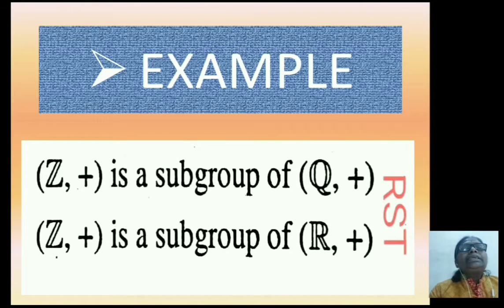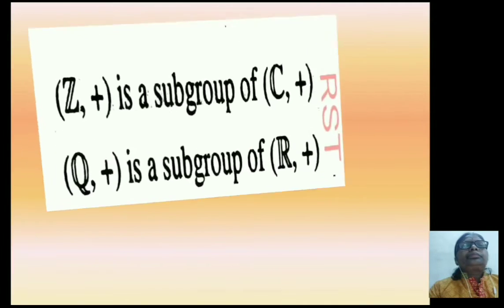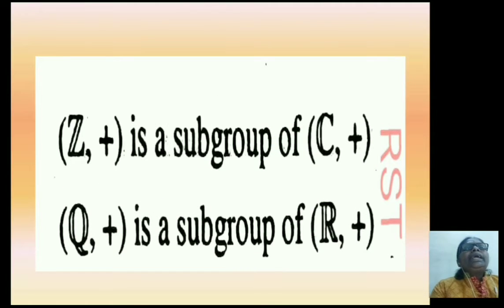Another example is (Z, +) is a subgroup of (R, +). R means the set of real numbers. Another example is (Z, +) is a subgroup of (C, +). C means the set of complex numbers.